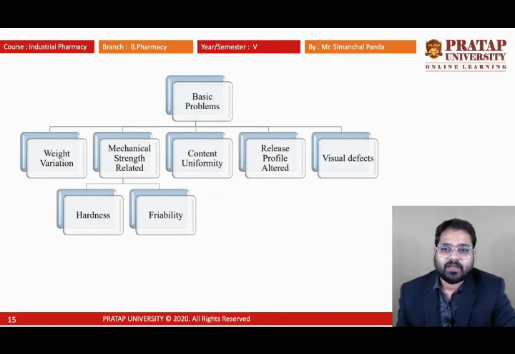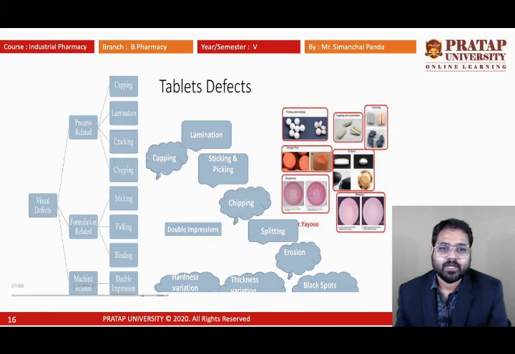Some mechanical strength related properties are nothing but the hardness and the friability. The hardness of the tablet has to be maintained constant. If the hardness is varying, then the rate of dissolution inside the body will also be hampered. Along with that, there is a chance of degradation of material during transport, which is known as friability. Other things are content uniformity, release profile alteration, and visual defects like mottling. These are the different types of tablet defects.